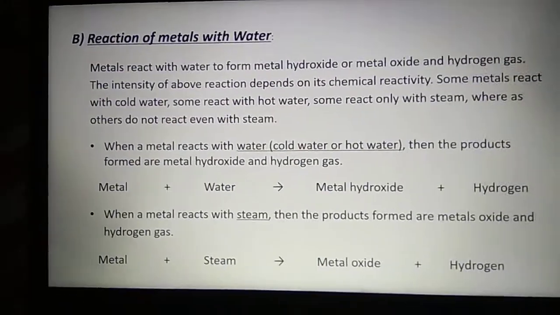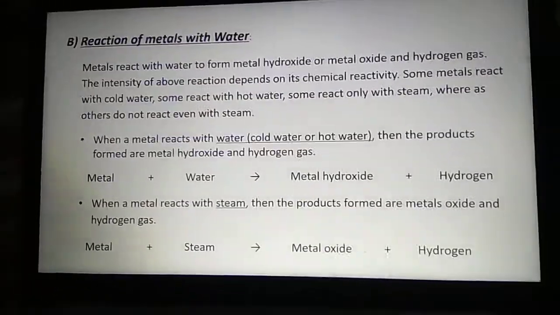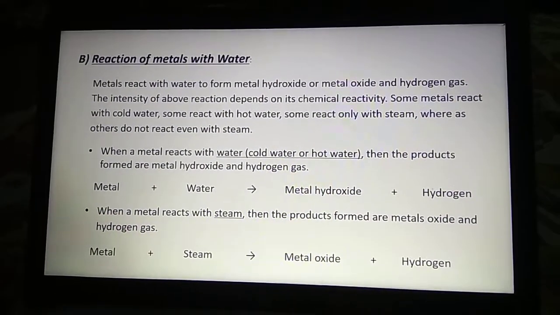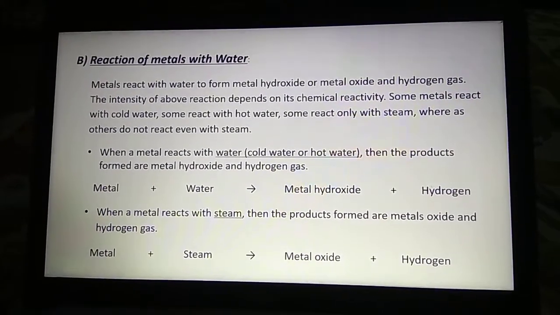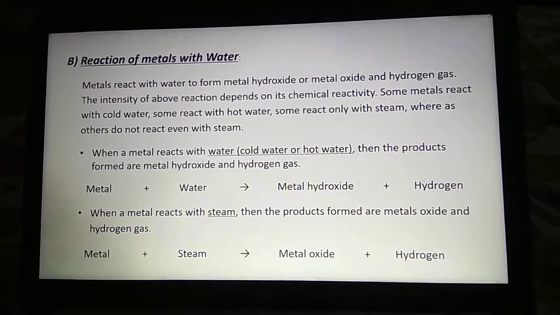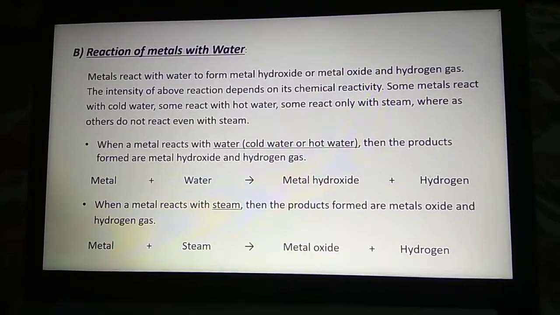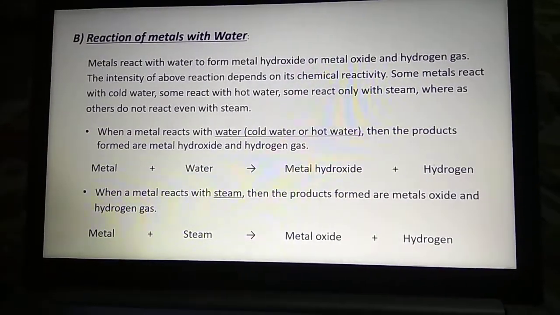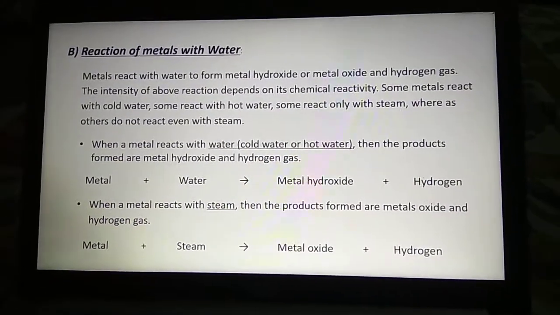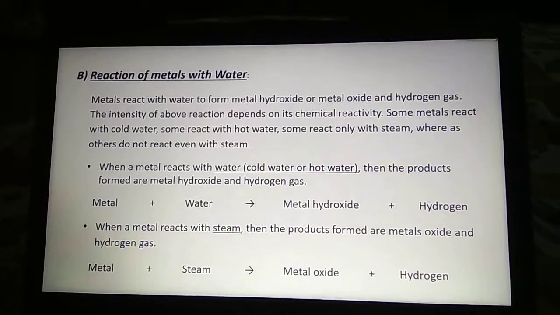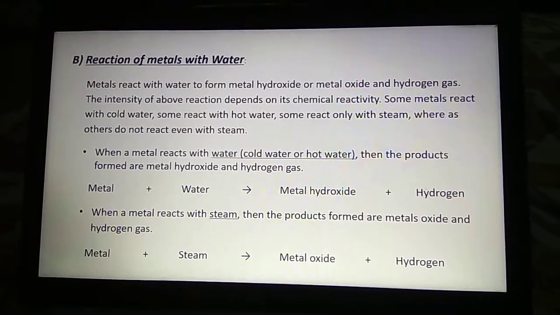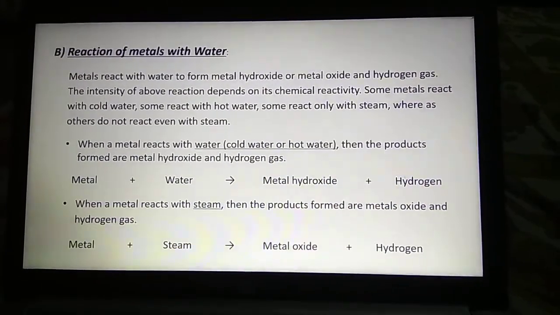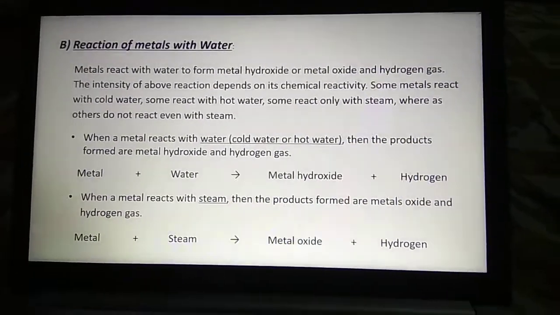Now we have to remember that when a metal reacts with water, either in cold water or hot water, that means liquid water form, then the products formed during the reaction are metallic hydroxide and hydrogen gas. Whereas if a metal reacts with the vapor form of water, that means steam, then the products of the reaction will be metallic oxide and hydrogen gas.